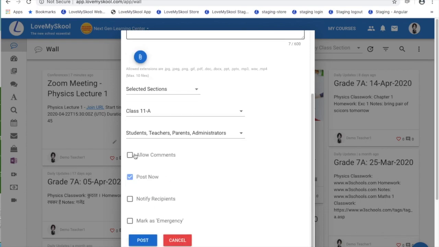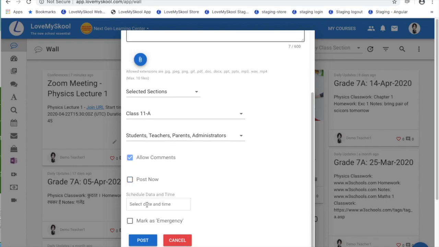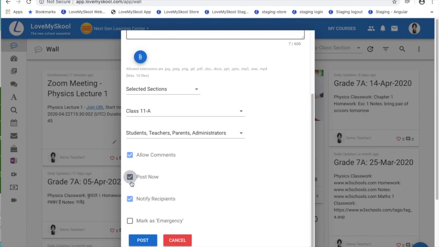While sending the message, we can allow or disallow comments. So if comments are allowed, students, parents, any user who's getting this message will be able to comment on it. You can either post now, which is the default, or you can schedule for a later date and time. And notify recipients will be useful where your users are using Love My School Android or iOS app. In that case, they will get an on lock screen notification on their lock screen for this particular message. And once you are ready, you can go ahead and post.